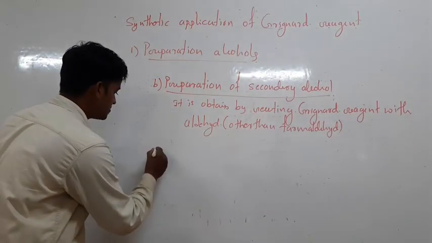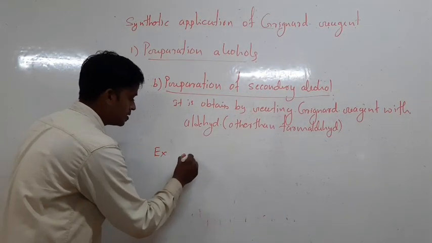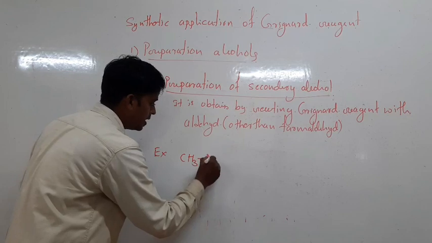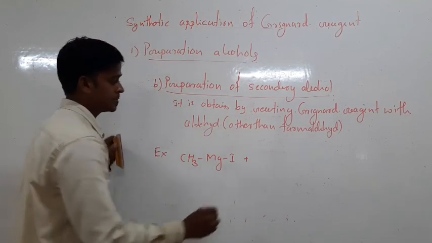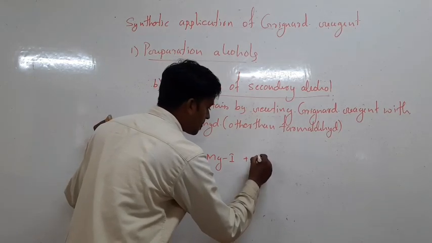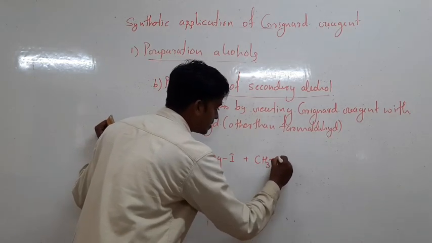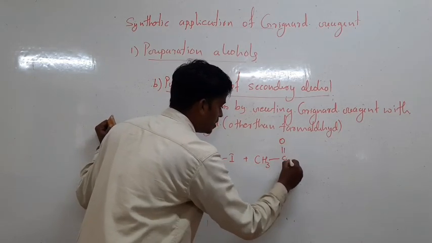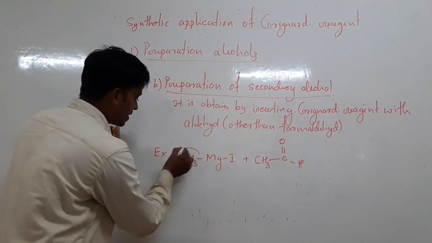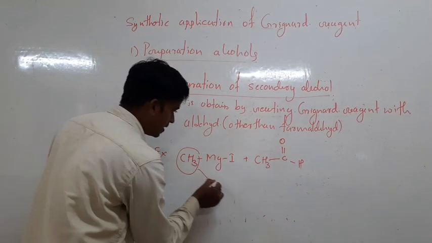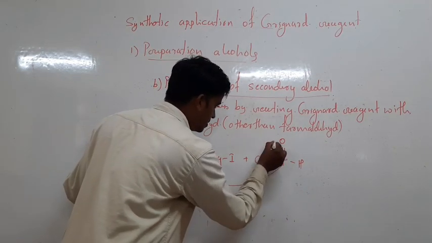For example, if you react methyl magnesium iodide with acetaldehyde, CH3CHO, the methyl group of the Grignard reagent again attaches to the carbonyl carbon.